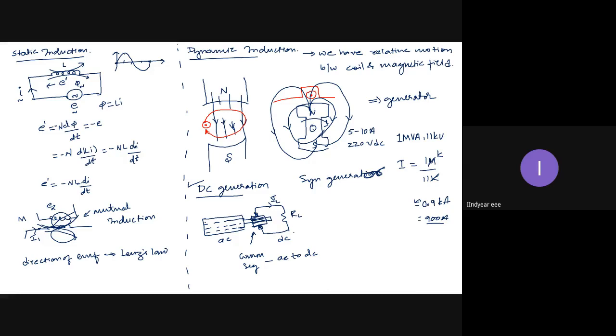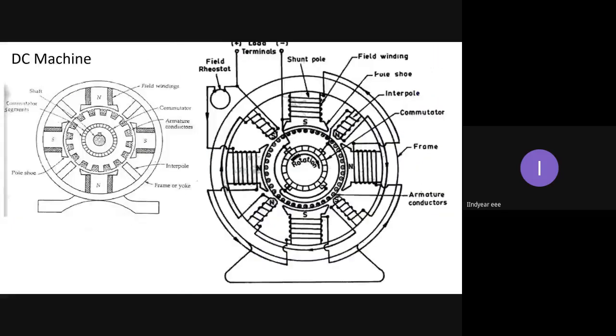Coming back here, these are the two types of dynamic induction. Now, the direction of induced EMF is given by Lenz's law in static induction. Then how do I get it in dynamic induction? The direction of induced EMF.